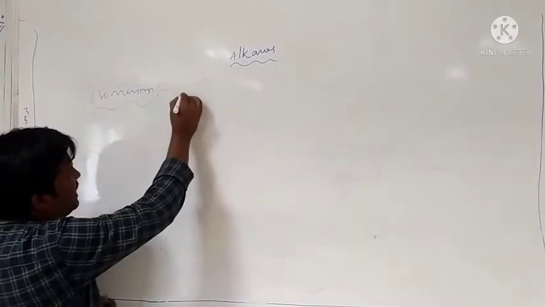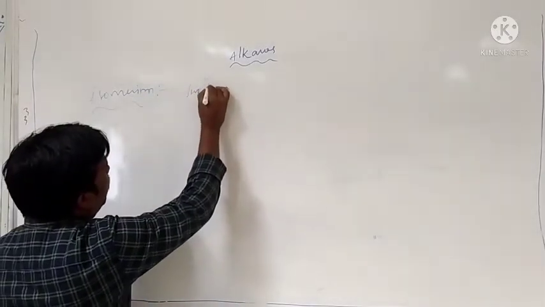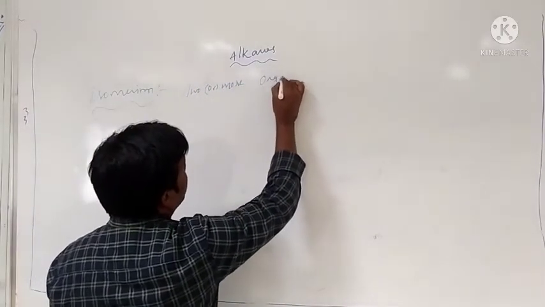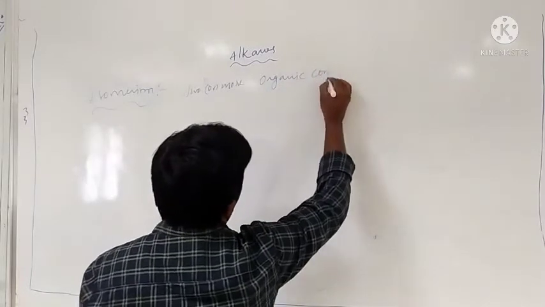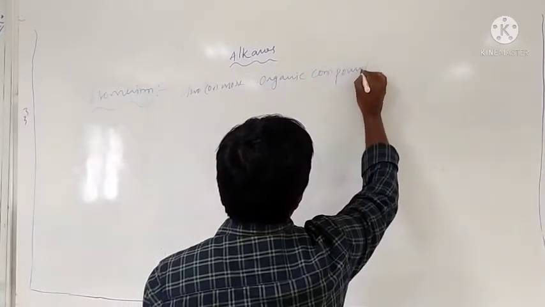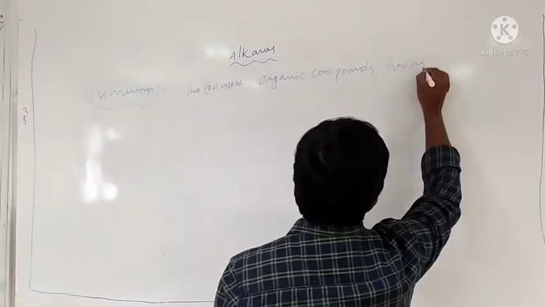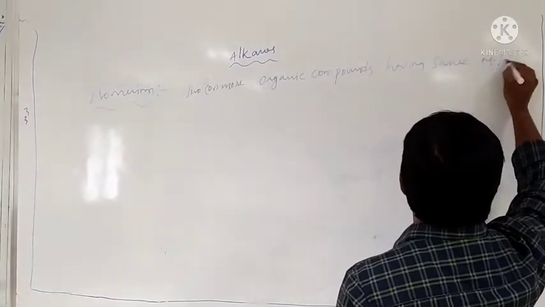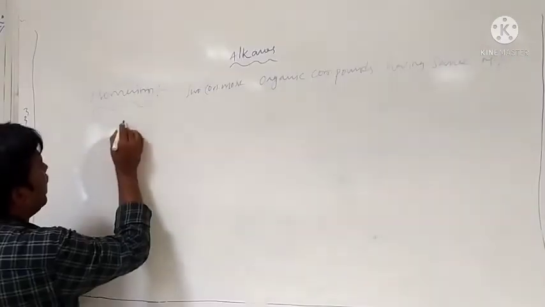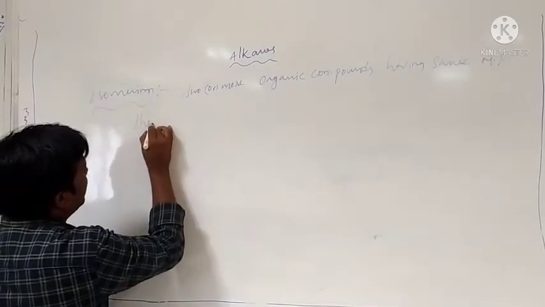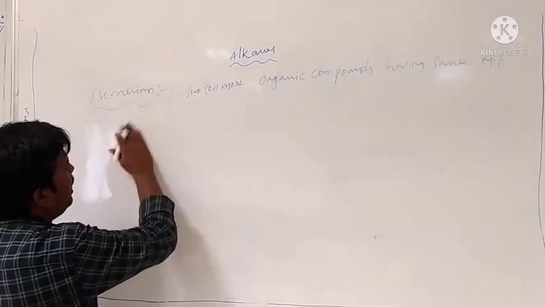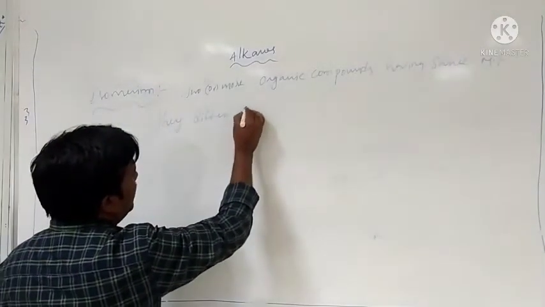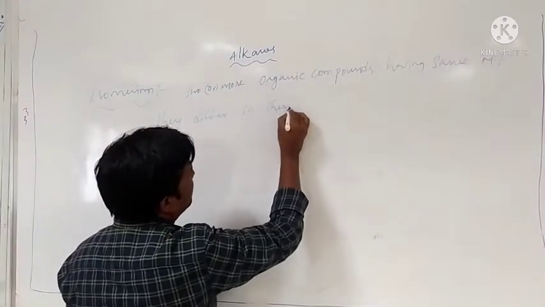Okay, therefore, what is the definition? Two or more organic compounds having the same molecular formula, but they differ in their physical and chemical properties.